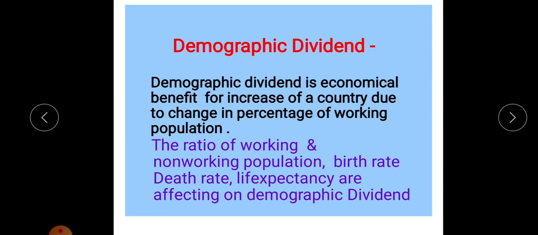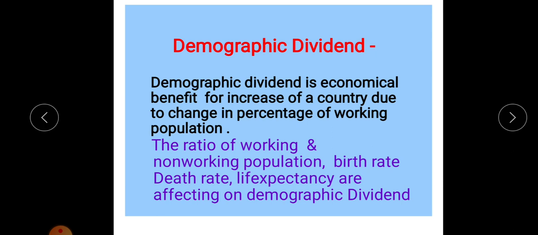Demographic dividend. First of all, what is meant by dividend? Dividend is a commerce term. It is a type of reward that is distributed among the shareholders.